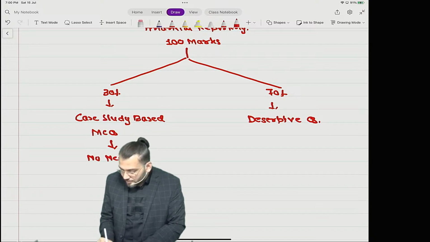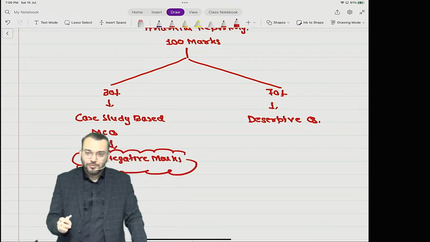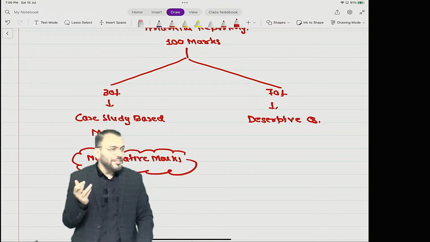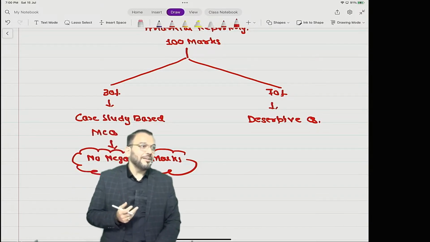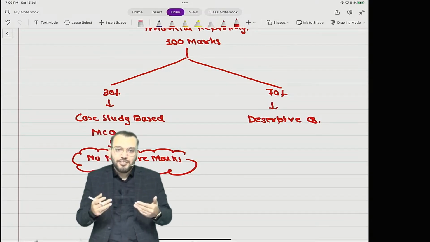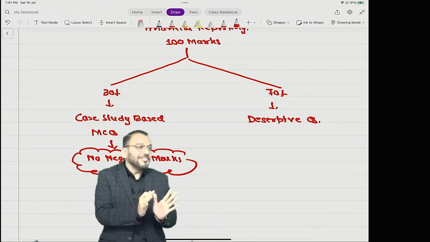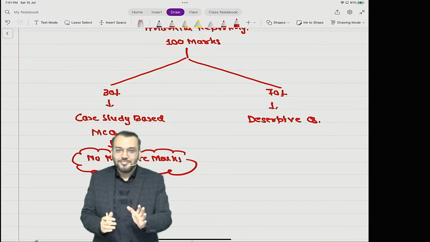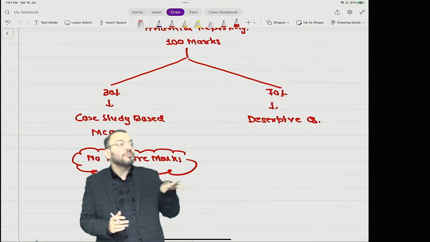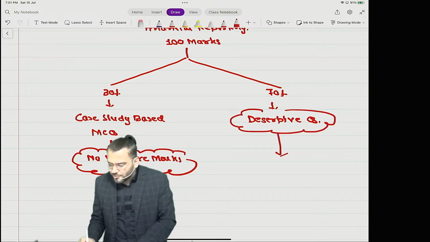Thank you very much, sir. To thank whom? ICAI. No negative marks means you can attempt all the questions even though you don't know. Sometimes God is with you. You don't know, attempt it. Out of 30, 5 will be correct, na? A B C D, A B C D. So there is no negative mark. But we'll try to attempt correctly only. That is our target. The target is not that we are supposed to guess there. In descriptive questions, of course, there are also no negative marks.